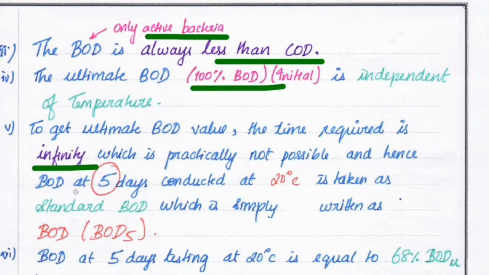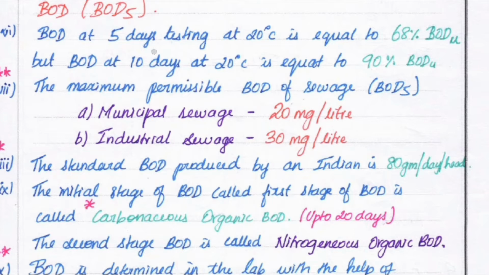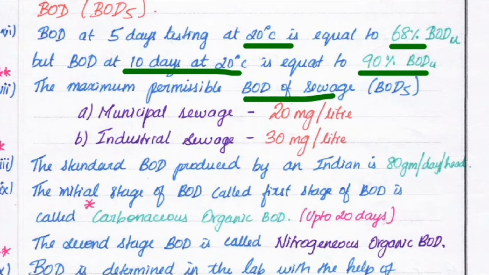Hence the BOD of 5 days, conducted at 20 degrees Celsius, is taken as the standard BOD in India. That is denoted as BOD5. The BOD of 5 days tested at 20 degrees Celsius is equal to 68% of ultimate BOD, and for 10 days at 20 degrees Celsius, it is equal to 90% of ultimate BOD. So we can't get 100% of ultimate BOD. Next, the maximum permissible BOD in municipal sewage is 20 milligram per liter, and in industrial sewage it is 30 milligram per liter.